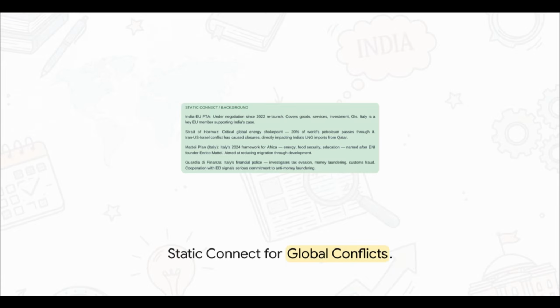In response to these shifting global dynamics, strategic realignments are seriously accelerating. We are seeing a major push for the India-EU Free Trade Agreement, heavily supported by Italy. And crucially, we're also seeing the rise of Italy's Mati plan. What exactly is Italy trying to do in Africa with this plan? Well, it's fundamentally aimed at curbing migration into Europe by fostering massive energy and food security development right on the African continent. It's essentially creating a brand new axis of economic cooperation.